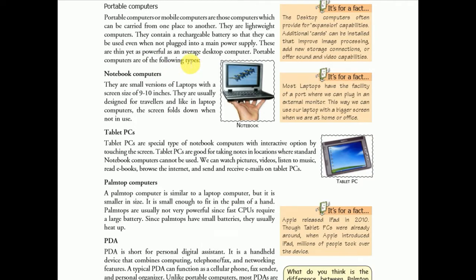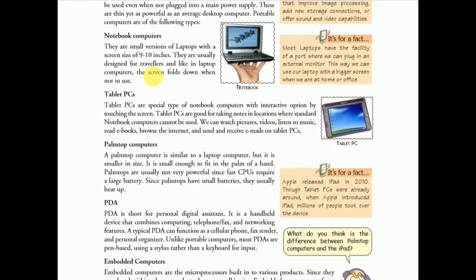So what is a portable computer? A portable computer you can carry from one place to another because it is portable. They are lightweight computers, and they contain a rechargeable battery. So you don't need to connect it every time with a main power supply like a desktop computer, because portable computers contain a rechargeable battery. So there are some types of portable computers.